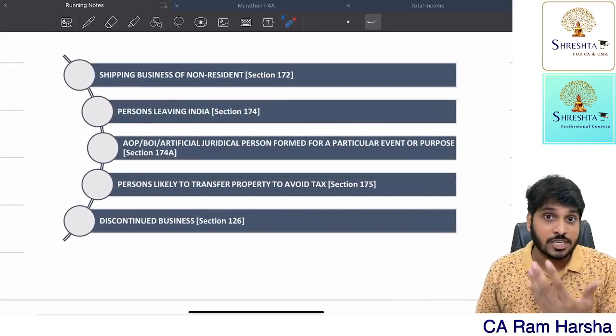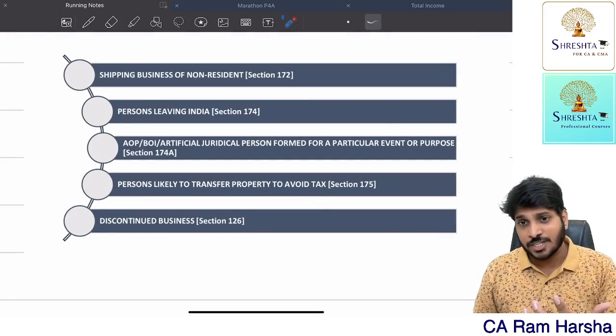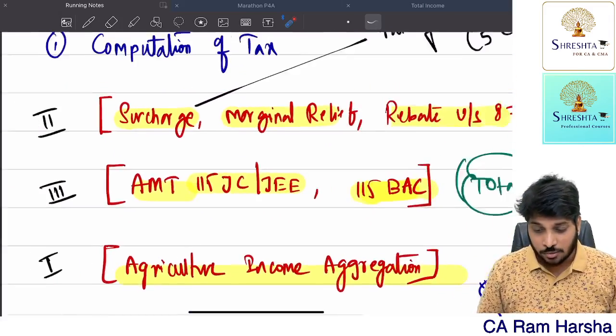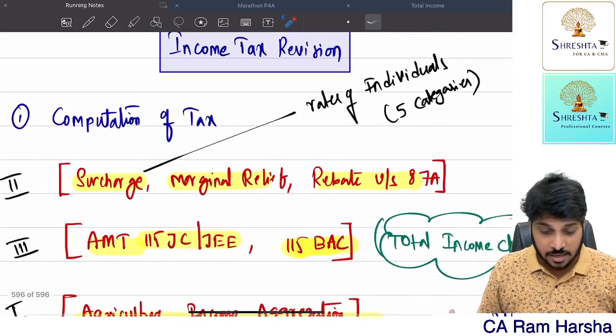On this, a theory question or an MCQ might come. Now the main discussion, main agenda, income tax revision.